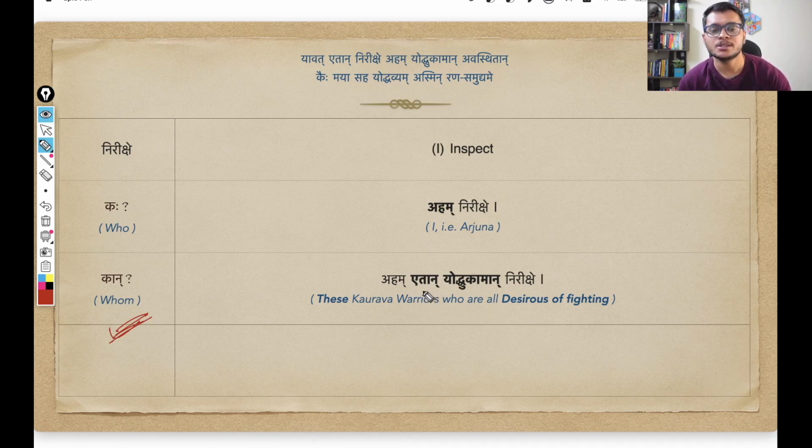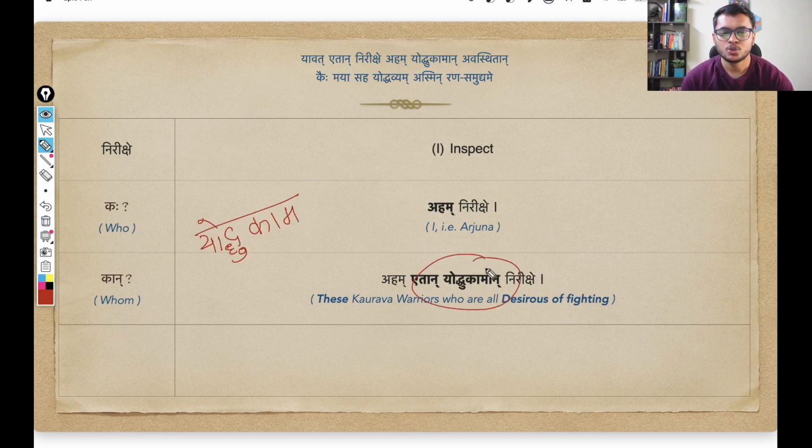And the response is Etan yodukaman. That means these Kaurav warriors who are all desirous of fighting. So let us understand the individual words. So this word yodukaman comes from the base word, the pratipadik yodukam. Yodukam means someone who is desirous of fighting, someone who is eager to fight.